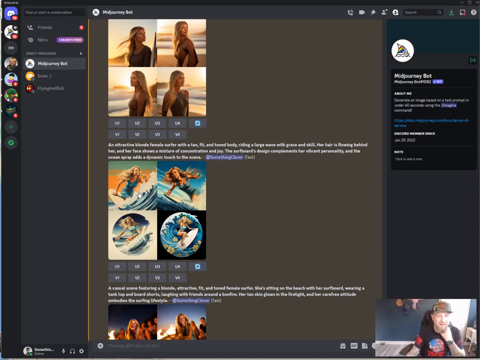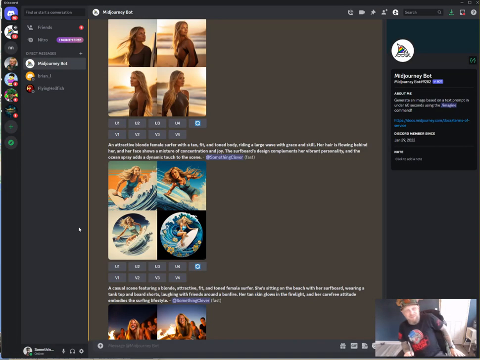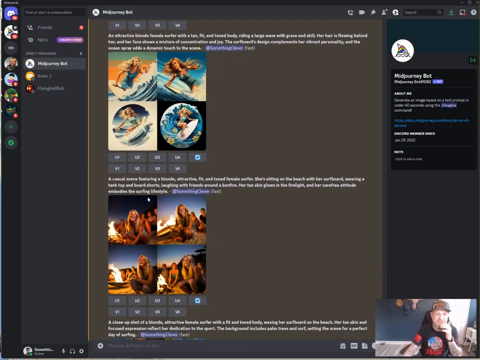So this one here, obviously it came out more cartoonish, very cool looking. You know, that can be a cool shirt. Her teeth are kind of messed up like a horse in that one there. So it's not always perfect. I don't care for that one anyways, which is fine.